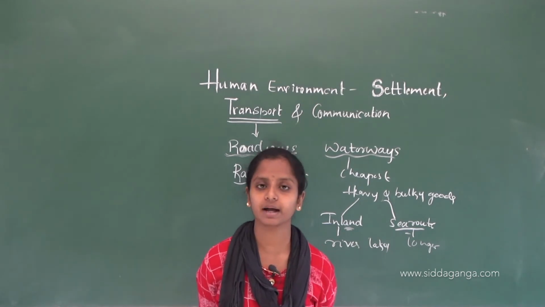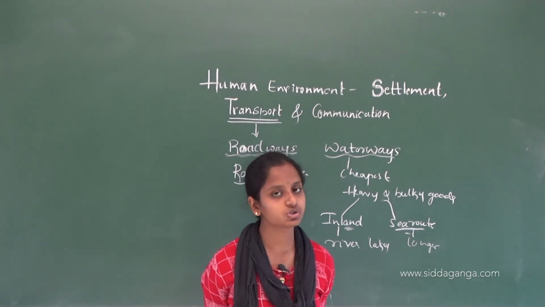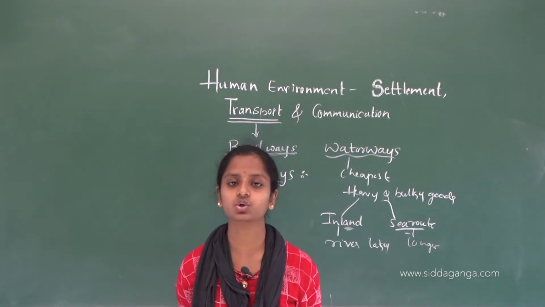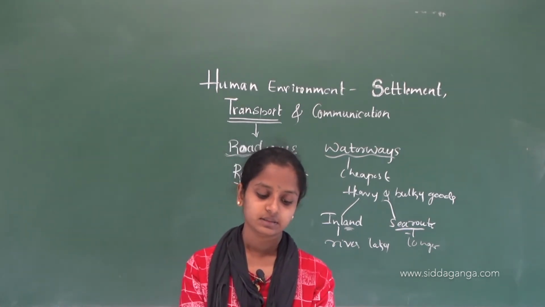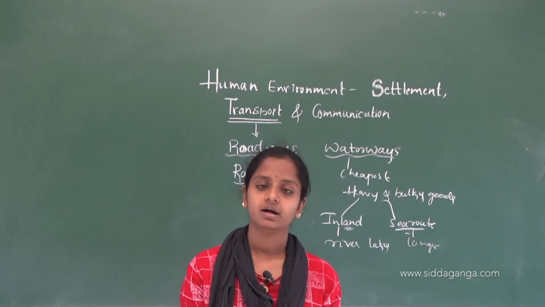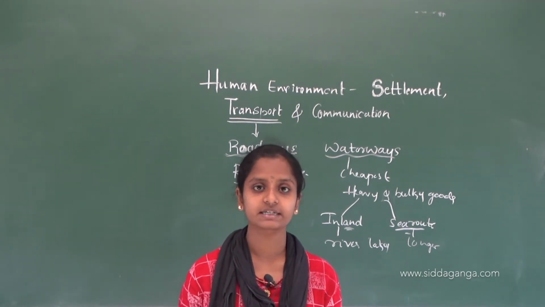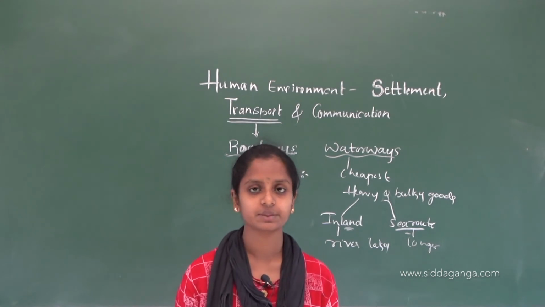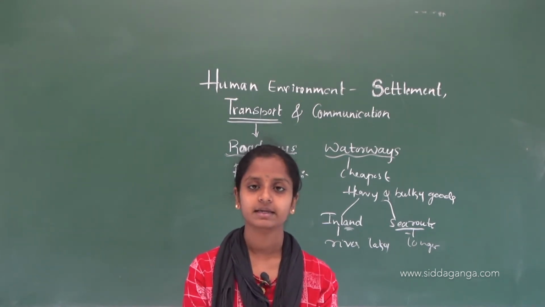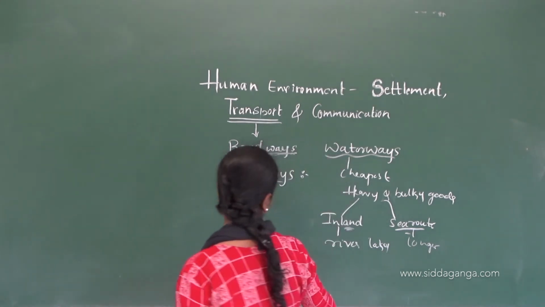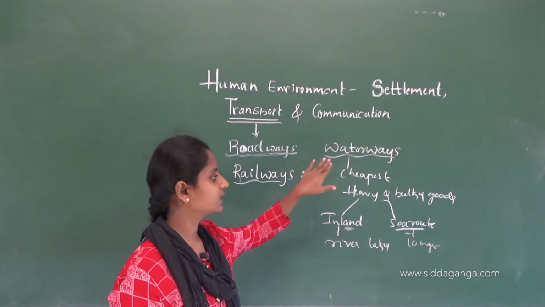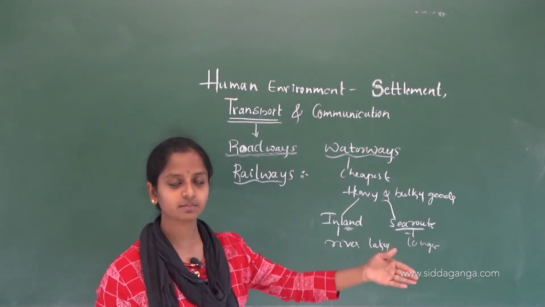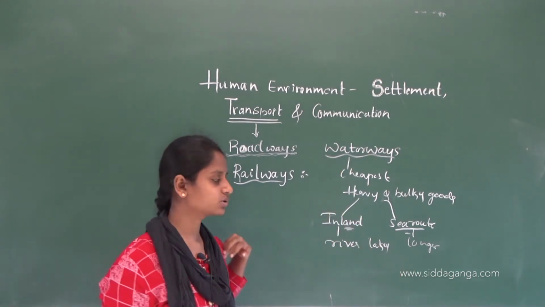For example, Mumbai in our India, and also Rio de Janeiro, and Sydney in Australia. Those are important ports. Then this is about the waterways. In the waterways, we have seen that it is cheapest and heavy and bulky goods can be transported from one place to another place.